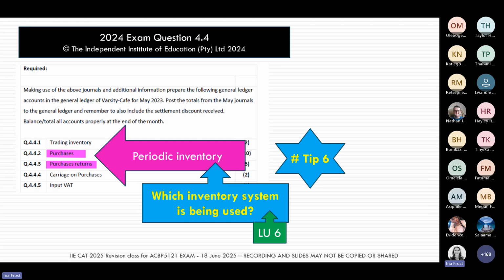If we look at this question from last year, the question was using the periodic inventory system. How did we know that? We know it because they're asking us to do a purchases, a purchases returns and a carriage on purchases account. Those three general ledger accounts sit only in the periodic inventory system. That's how I immediately knew I had to answer the question for periodic inventory.